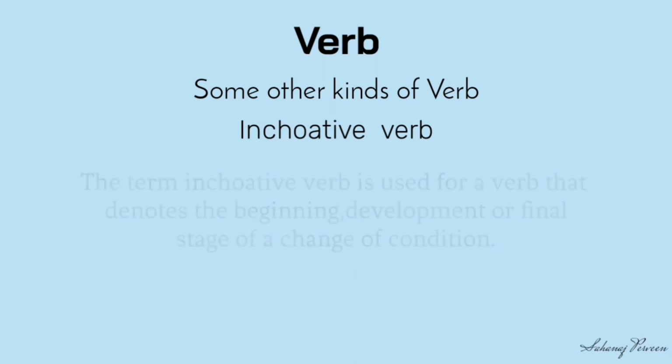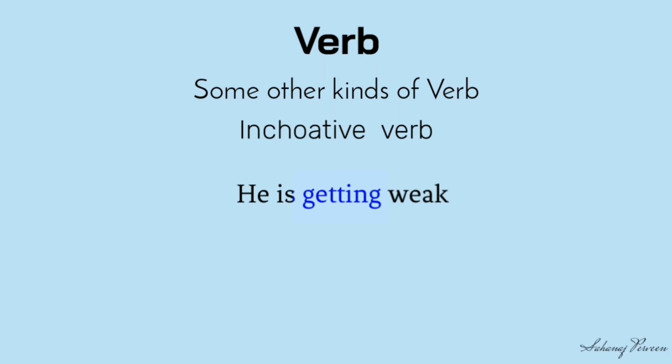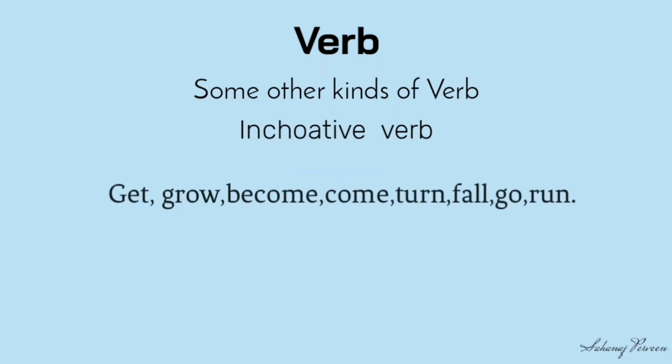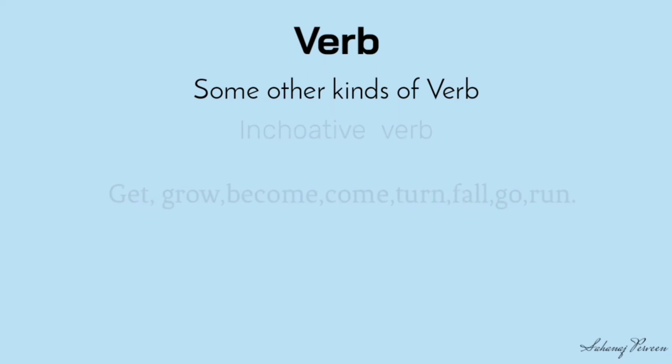Look at the examples. He is getting weak. It is growing dark. Get, grow, become, come, turn, fall, go, run are the examples of inchoative verbs.